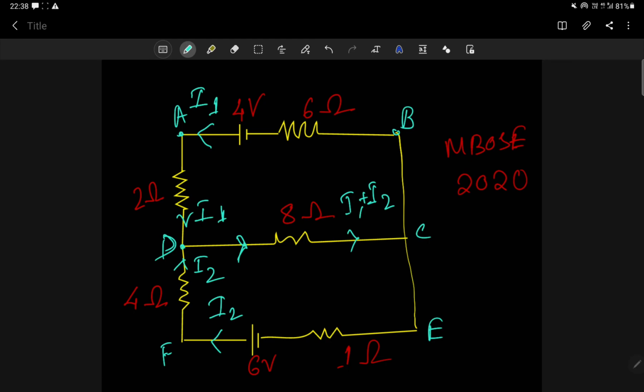Now remember, at the junction C, current will again divide. Do not write I3 and I4, because remember, if you are taking I1 current from a battery, the same amount of current you have to give back.